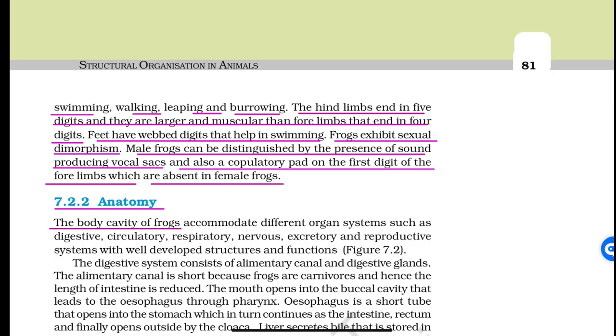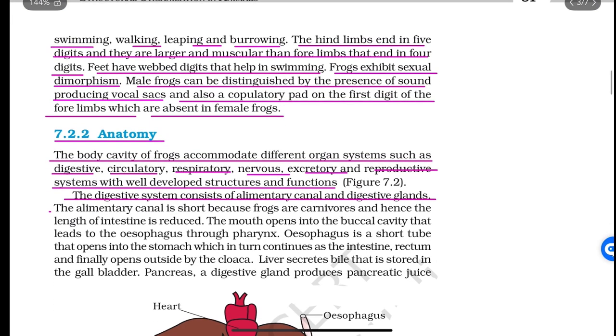The body cavity of frogs accommodates different organ systems such as digestive, circulatory, respiratory, nervous, excretory, and reproductive systems with well-developed structures and functions. The digestive system consists of the alimentary canal and digestive glands. The alimentary canal is short because frogs are carnivorous and hence the length of the intestine is reduced. The mouth opens into the buccal cavity that leads to the esophagus through the pharynx.